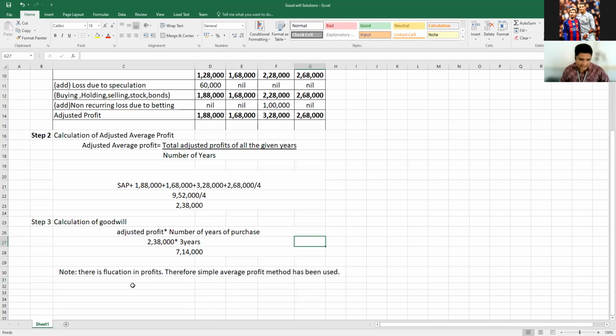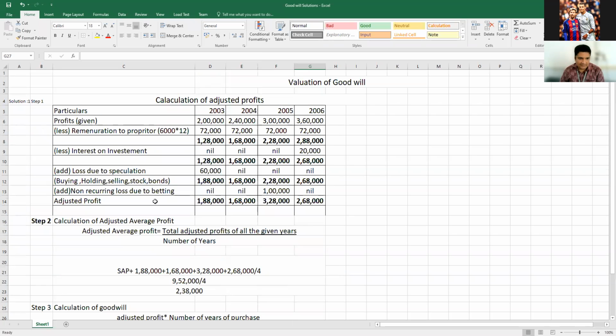Okay. Note there is a fluctuation in profits. Therefore, the simple average profit method has been used. In the formula itself, in step number 2, you can see that format. We have two different things there, A and B, subcategories. See, there's a fluctuation in profits, in the sense 2 lakh, 2,40,000, 3 lakh, and 3,60,000.